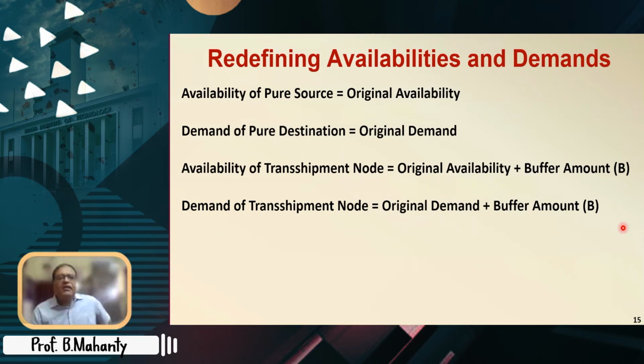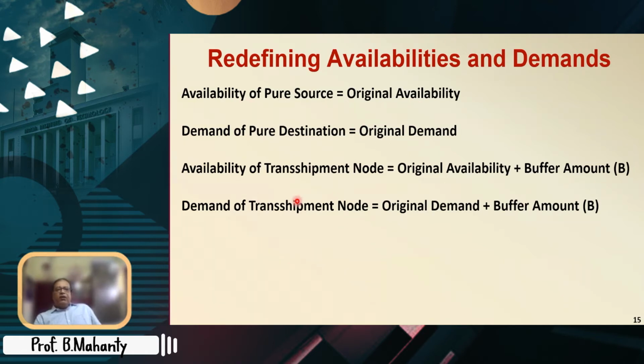Now, redefining the availabilities and demands. See, the availability of a pure source is equal to the original availability. The demand of a pure destination is equal to the original demand, because there is no transshipment through them. So the buffer amount is not going to go through the pure source or the pure destination. They are going to handle only the original availability or the original demand.